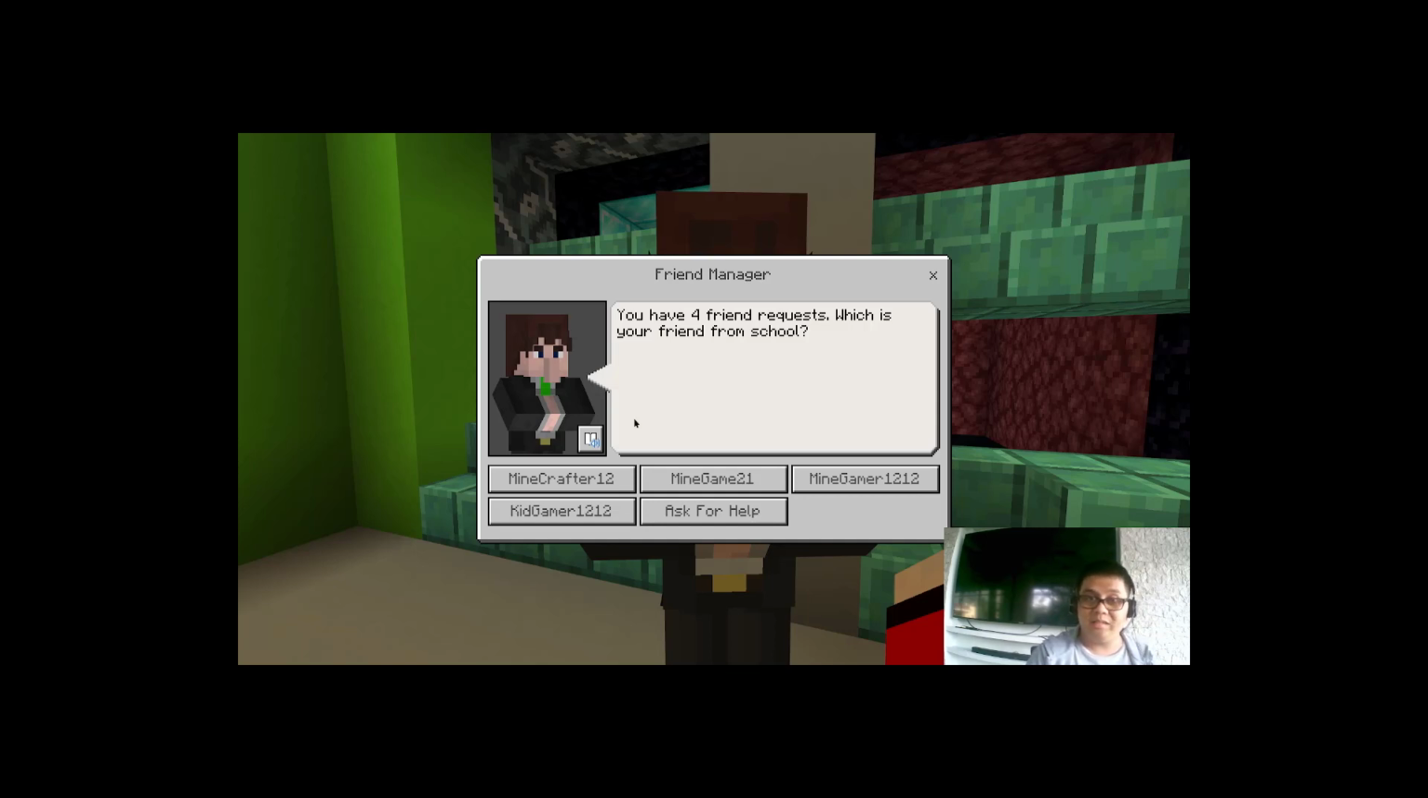4 friend requests. Which is your friend from school? We have choices down here. We have Minecrafter12. We have MindGame21. We have also MindGamer1212. And also, we have KidGamer1212. The other button is for ask for help, in case you are really unsure on your decision, we ask for help from our trusted adult.